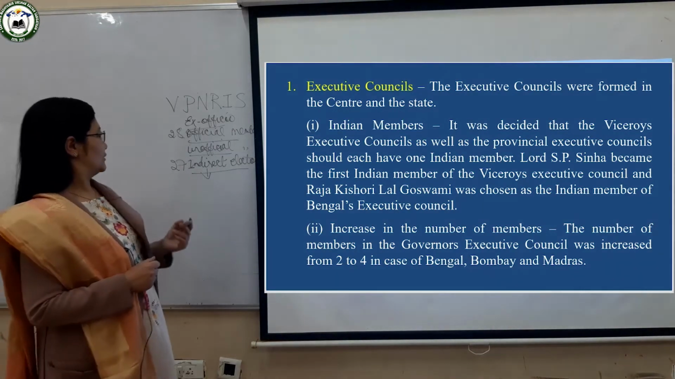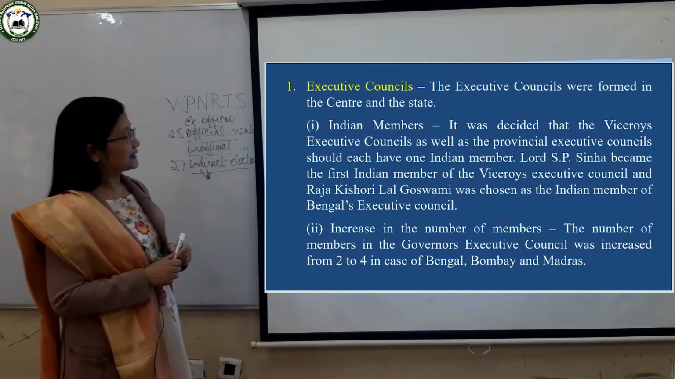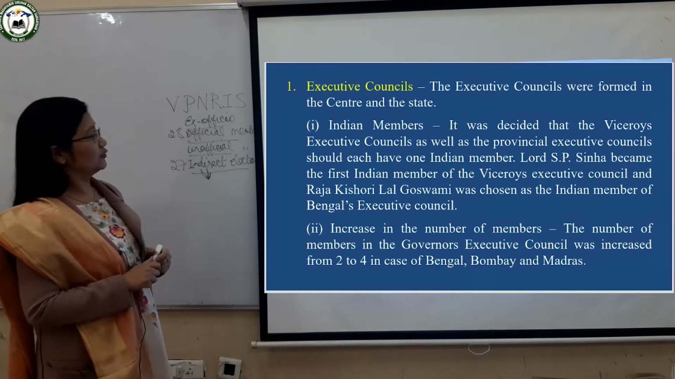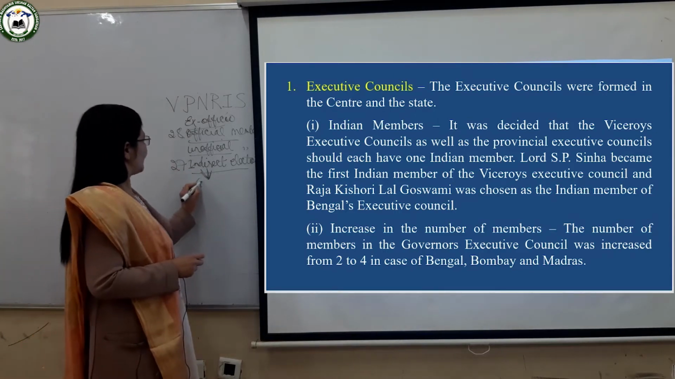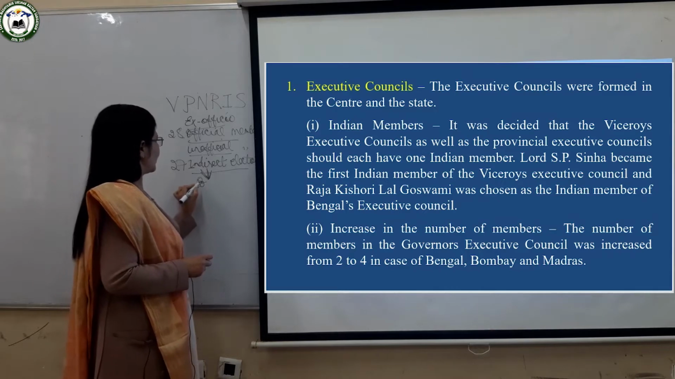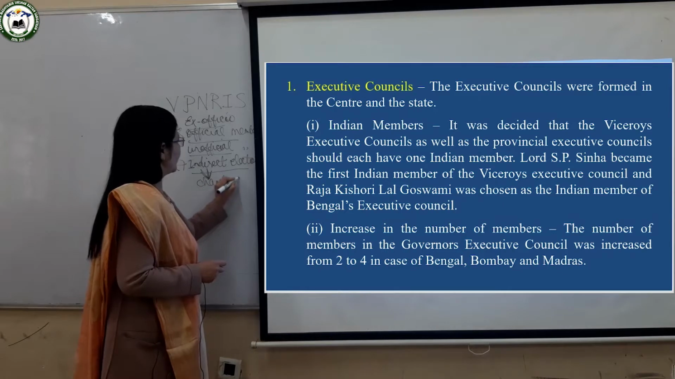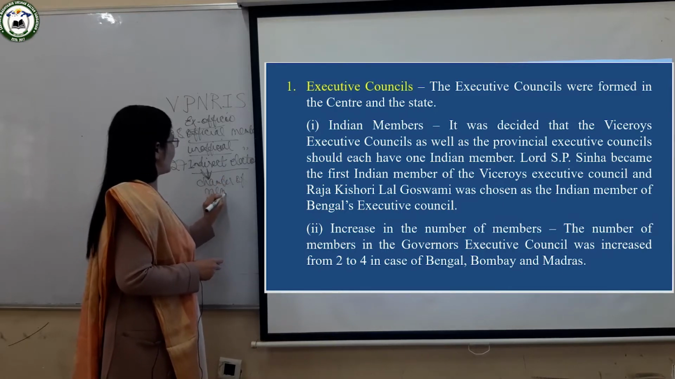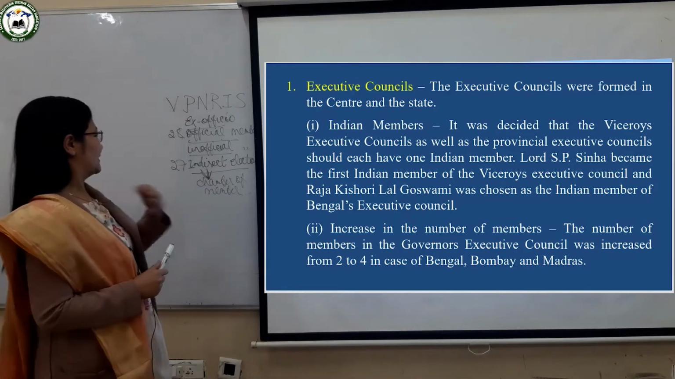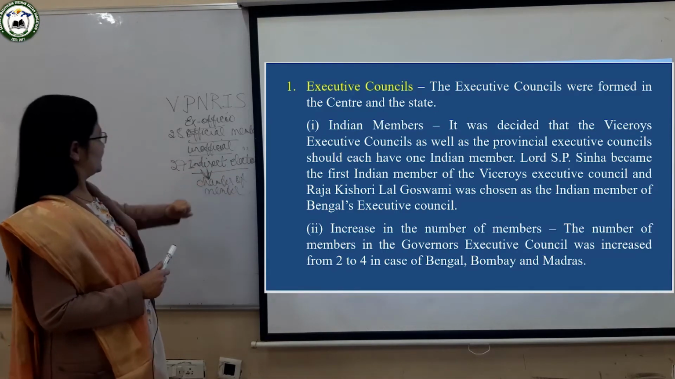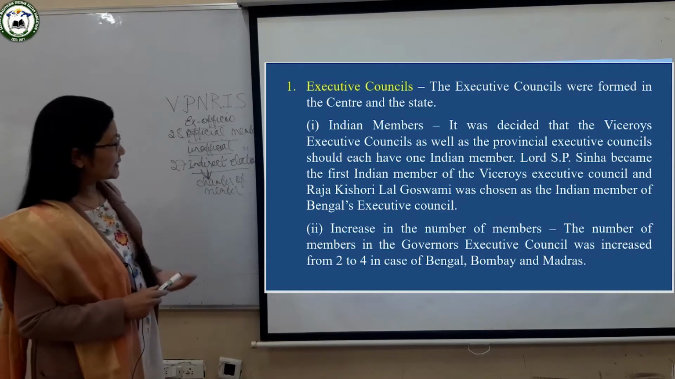These indirect members who were chosen were the zamindars and members of the Muslim community. 27 of them were elected, and these 27 members had to be members of the Chamber of Commerce first, then they were elected. So that means they were elected indirectly. First they had to become a member of the Chamber of Commerce, and after that they were again elected, they were voted.